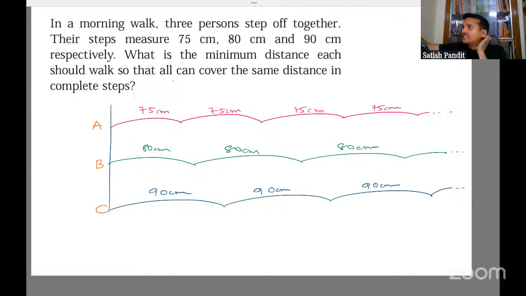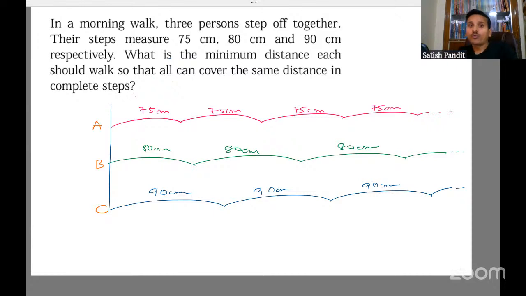For C, even if it is the 100th step, it will be 90 only. Complete steps means it's not going to change. For A, it will always remain 75. For B, 80. For C, 90.